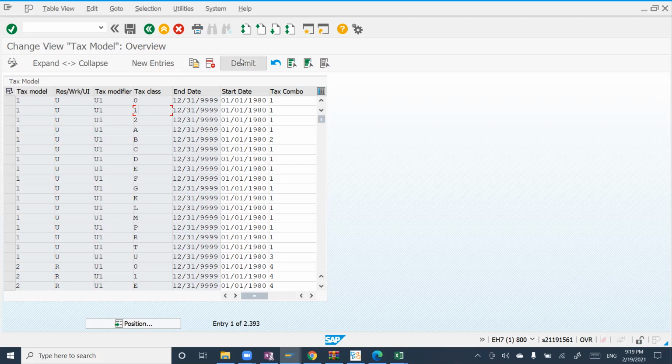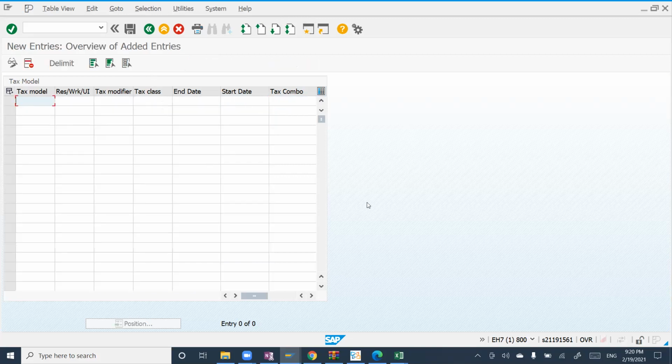I understand the delimit, yes, but these tax models are grouping the tax residence, tax modifier, and tax class, and the combo. There's a connection between tax model, tax combo, and tax type. It's not here in tax type. So any change in tax type, how to move from tax type to tax model? In that case, you have to create new entries here. That's why I'm asking. If it is not there, then you can't do anything, right? So you have to just click new entries. For testing also we can do that.